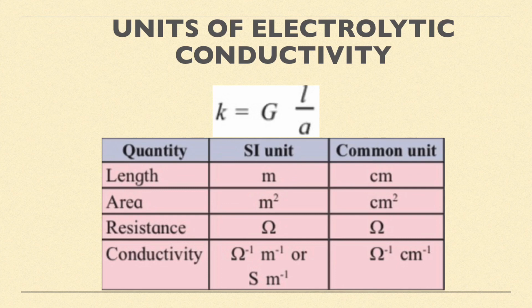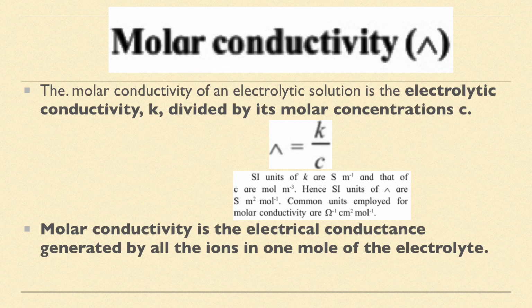And if it is asked what is the unit of resistivity, it is very simple, because we know the relationship of resistivity and conductivity, they are reciprocals. So what will be the unit of resistivity? It will be ohm meter, and the common unit will be ohm centimeter. Hopefully it is clear.